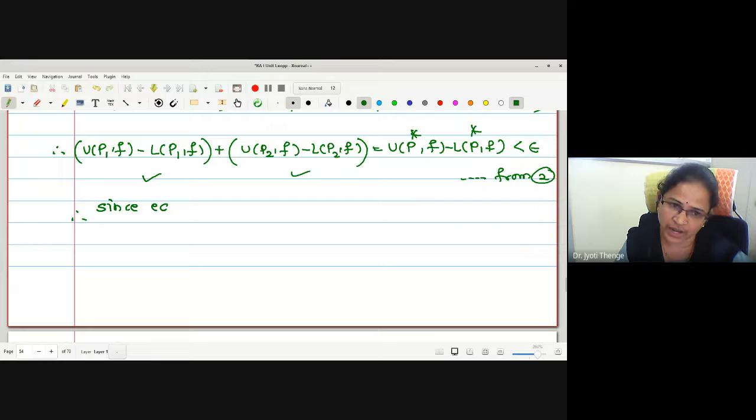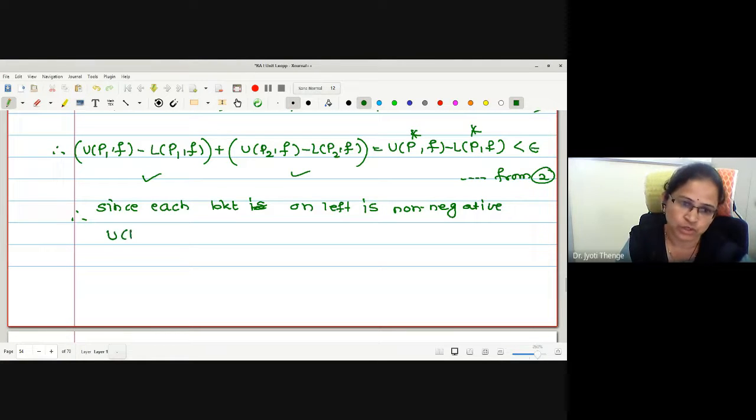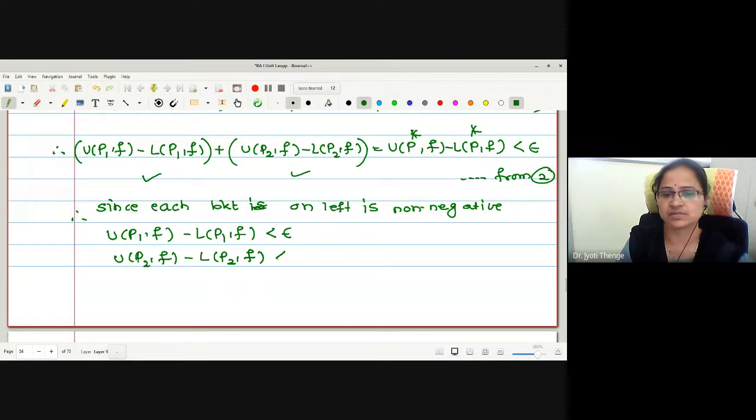Since each bracket on the left is non-negative, every bracket is individually less than epsilon. This is less than epsilon. Similarly, U P2 F minus L P2 F is less than epsilon.